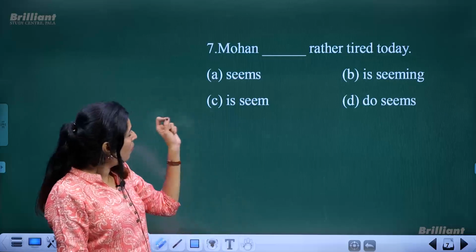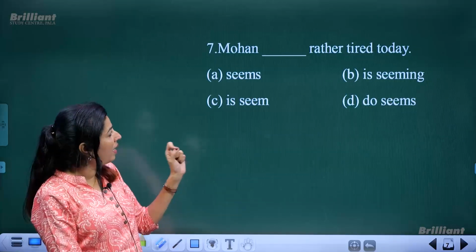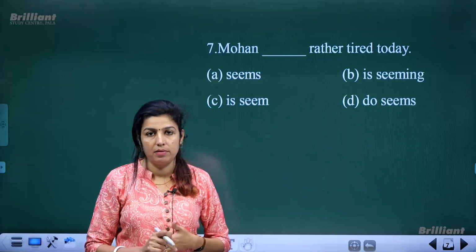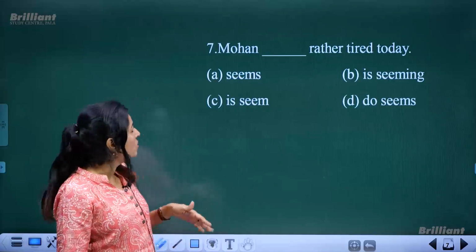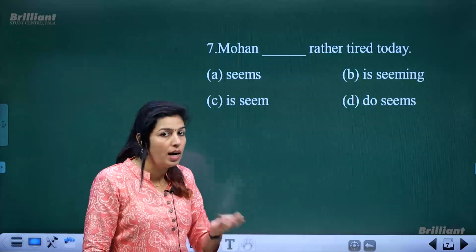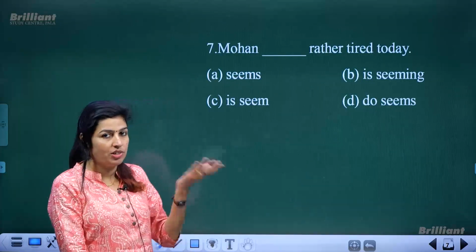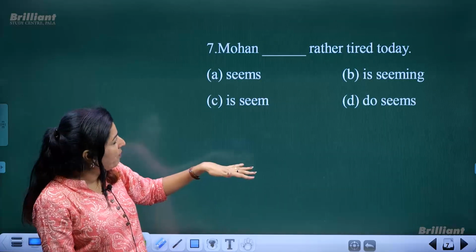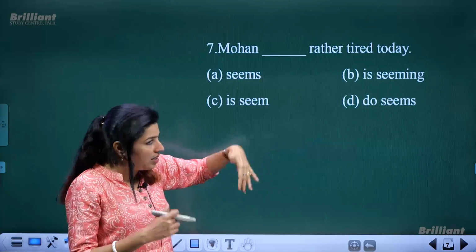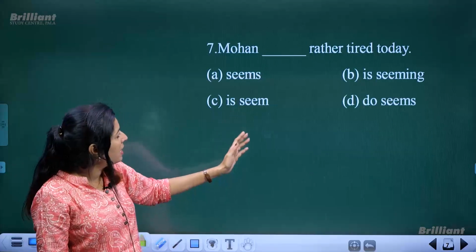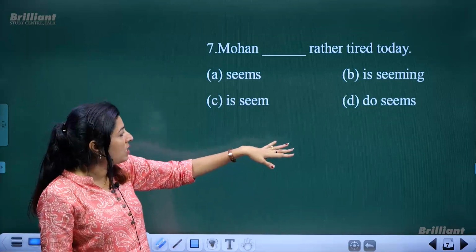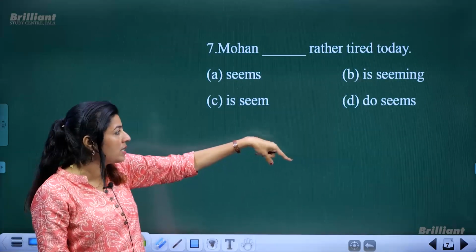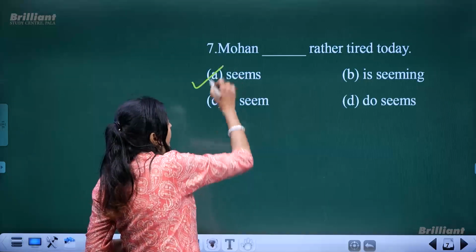Next is Mohan dash rather tired today. The meaning is he looks very tired. Okay, today he looks very tired. So with the word look, I have given you a clue and you know which option is to be chosen. See, Mohan dash rather tired today. Is seeming means right now it's still going on. Is seem cannot be used. Do seems, Mohan is singular, so it should be does seem, not do seems. So the first option is the correct one.